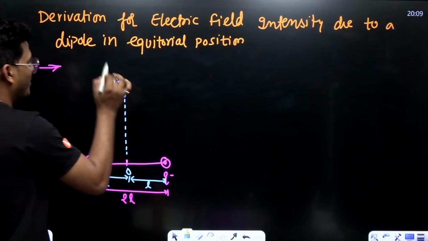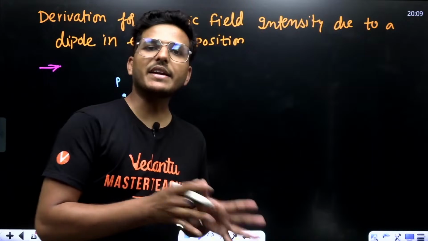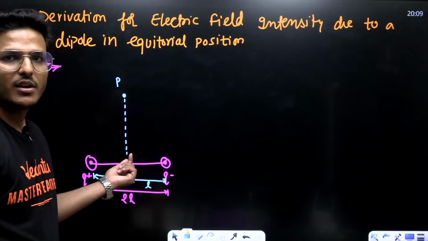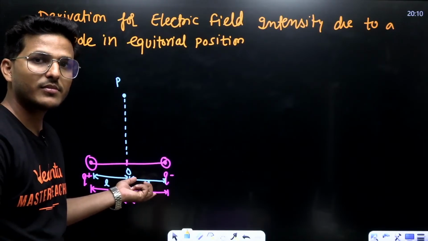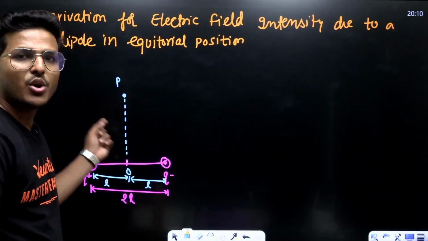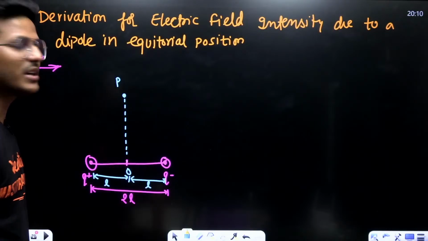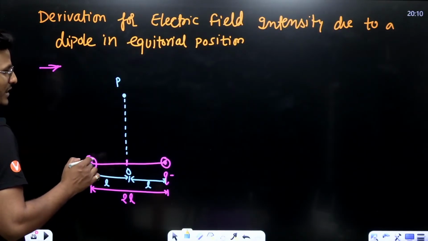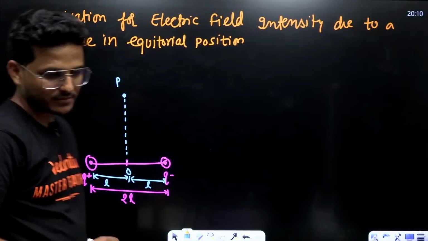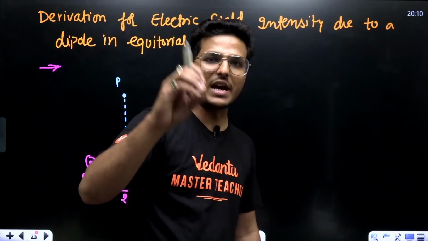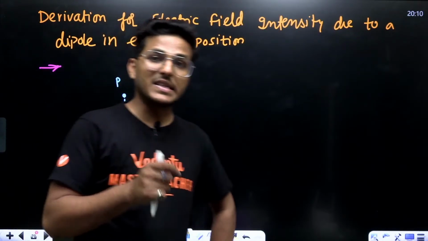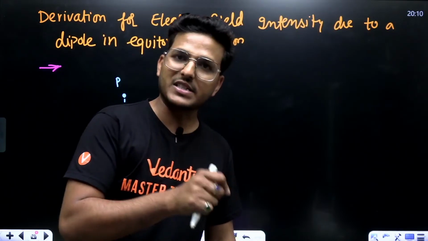Just mark P. P is a point at equatorial position. Equatorial position means it's on the perpendicular bisector, right? And what is a perpendicular bisector? The locus of a point which is equidistant from both the ends. So if I'm considering a positive charge at P, as you know, if you want to calculate electric field intensity at any point, then consider a unit positive test charge at that point.